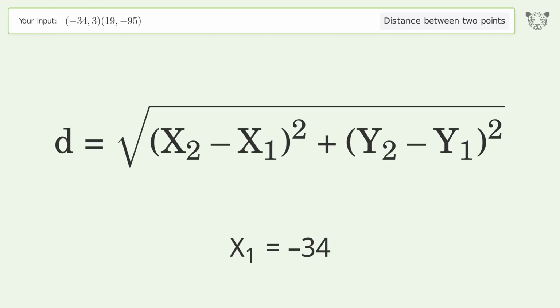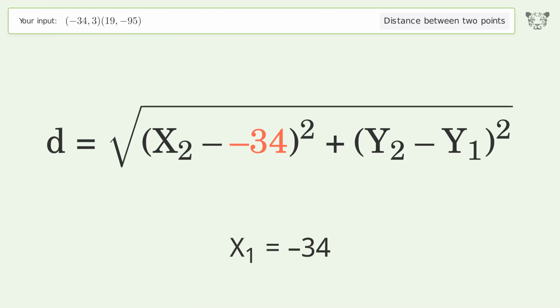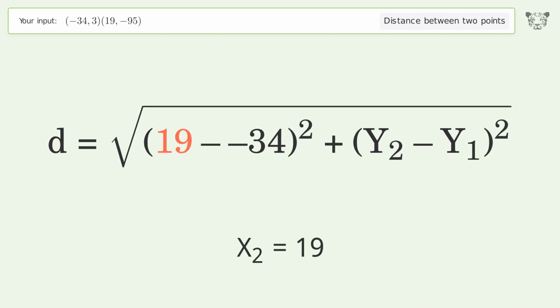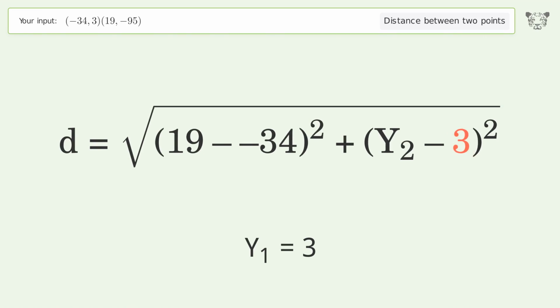x1 equals -34. x2 equals 19. y1 equals 3. y2 equals -95.